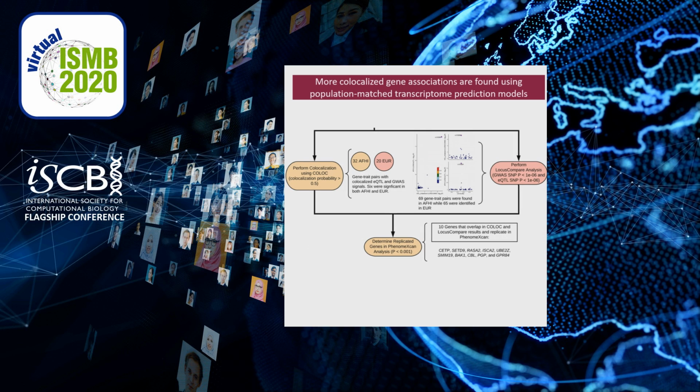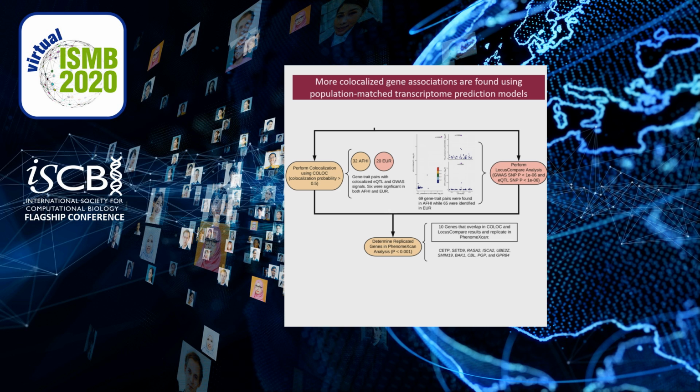Since we know that linkage disequilibrium and the co-regulation of genes can affect our SPredictScan results, resulting in many false positives, we colocalize our results, which looks at the eQTL and GWAS signals and identifies if they overlap, which suggests that these are more likely to be causal genes than genes that are not colocalized. We used two softwares, Coloc and LocusCompare. With Coloc, we identified 32 gene trait pairs in AFHE with colocalized signals and 20 in the European model. 6 were significant in both AFHE and the European MESA model.